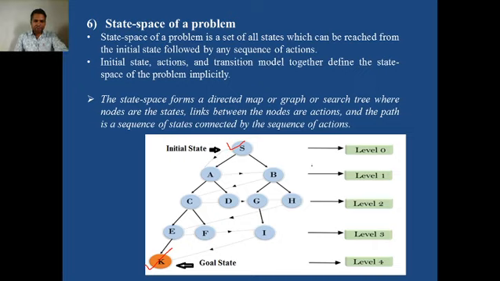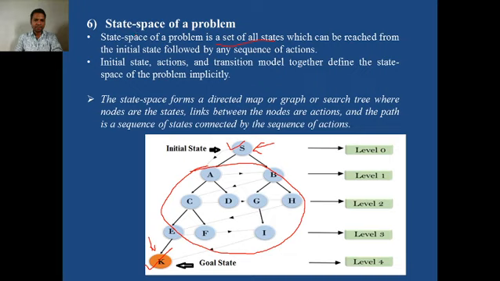Okay, so you can find here, this is the initial state, this is the goal state. In our problem, this can be our Sangamner, and this could be our Pune. If the problem is like that, what exactly is the state space of a problem? It is a set of all states. These are the intermediate states in between Sangamner and Pune. This is the initial state, this is the final state or goal state, and these are the intermediate states.